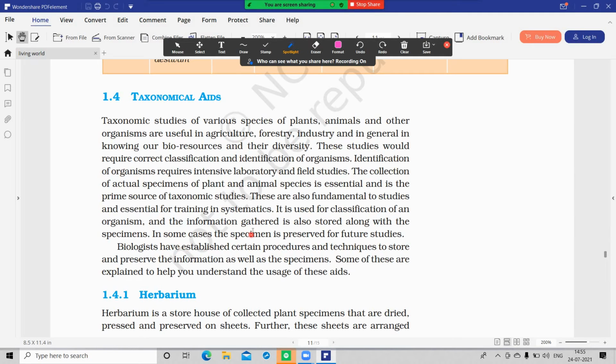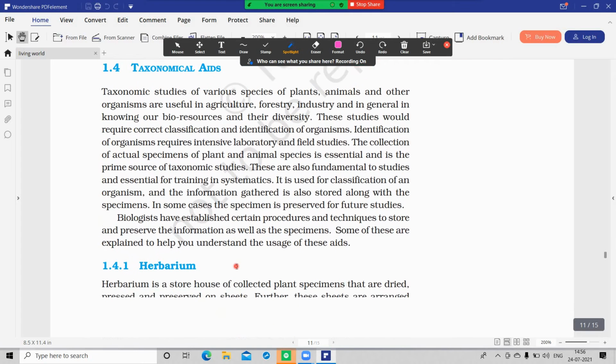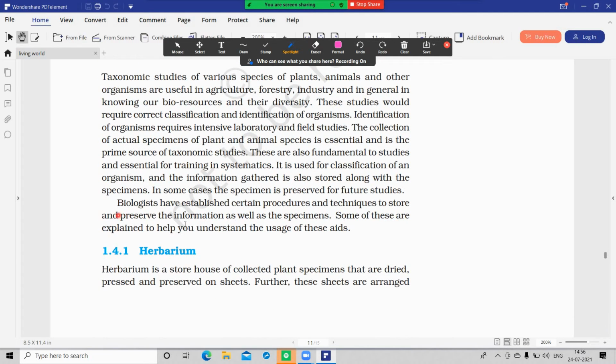In some cases, these specimens are preserved for further studies. Biologists have established certain procedures and techniques to store and preserve information as well as specimens. Some of these are not important.